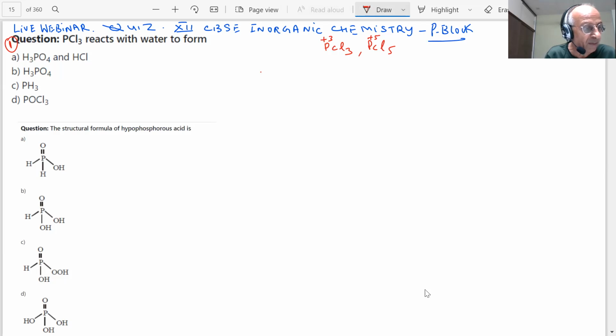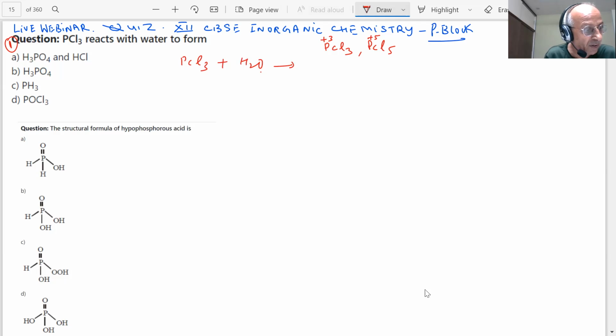What is happening when PCl3 reacts with water? PCl3 will react with water. What will be the product, students? It should be H3PO4 and HCl.